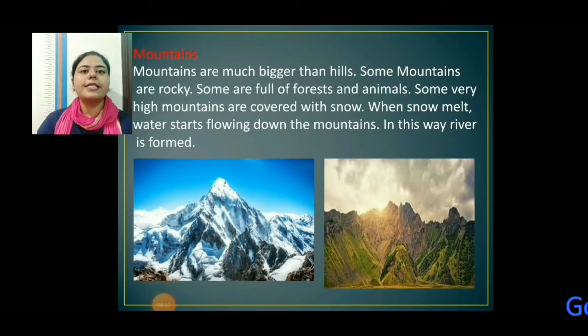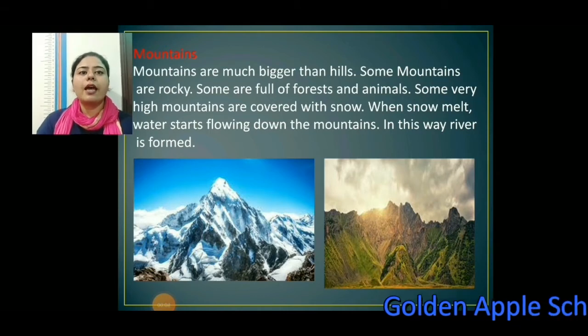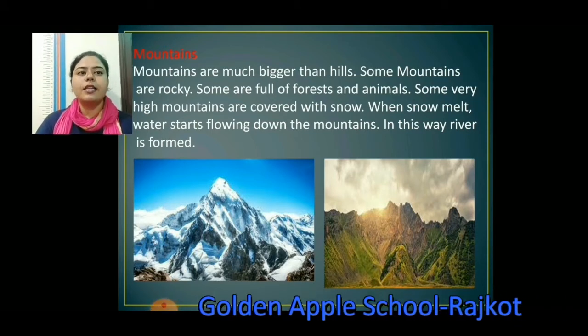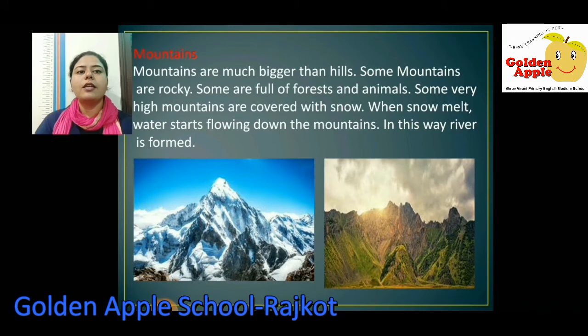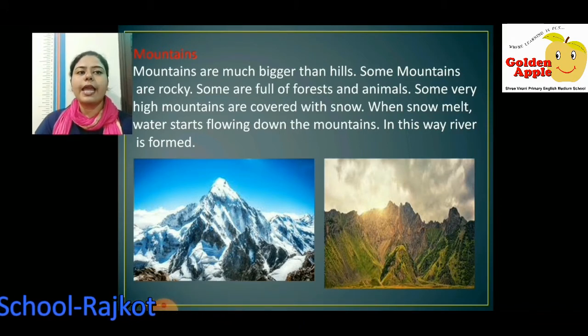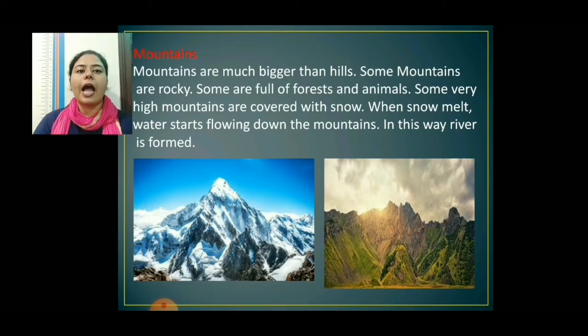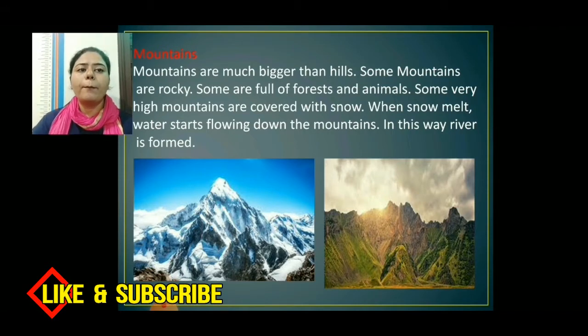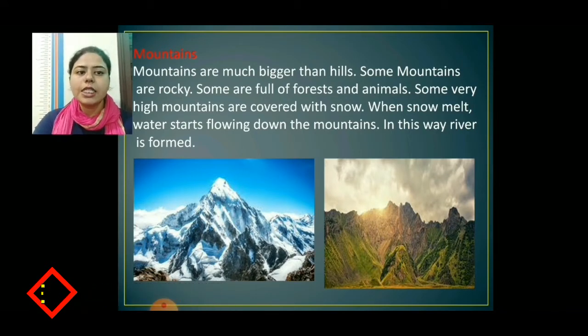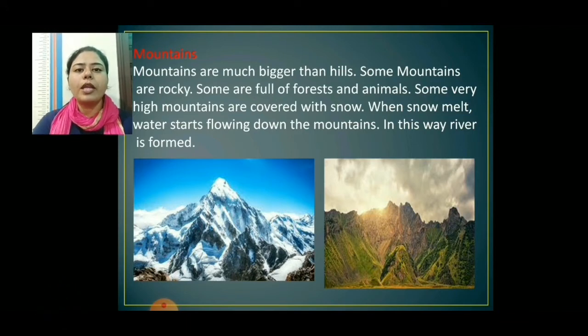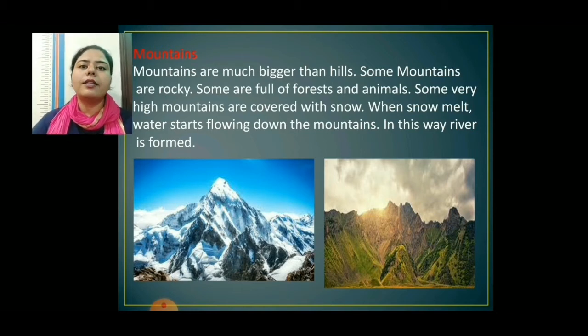Now next is mountains. Mountains are much bigger than hills. Some mountains are rocky, some are full of forests and animals. Some very high mountains are covered with snow, like you see in the picture. When snow melts, water starts flowing down the mountains. In this way, river is formed. In India, there are the Himalayas, Girnar, there are so many mountains here, and mountains are much bigger than hills.